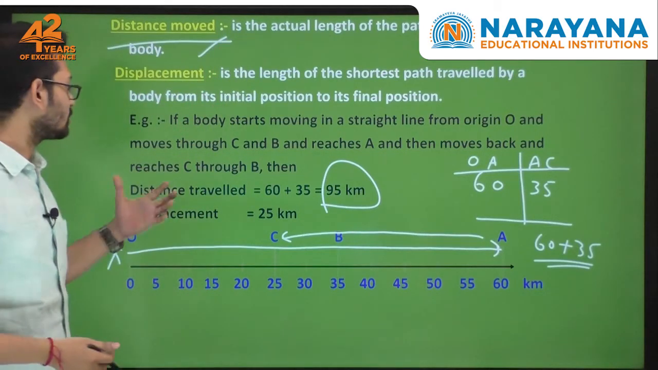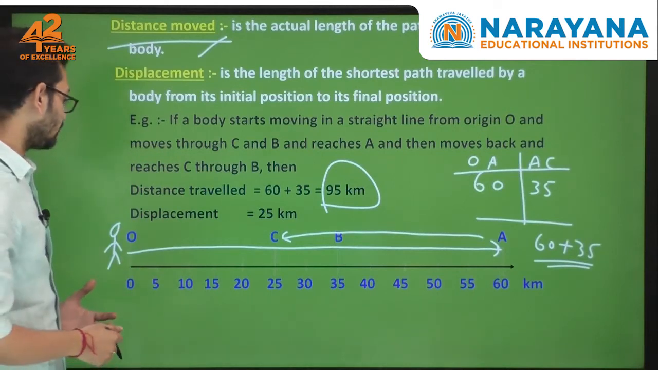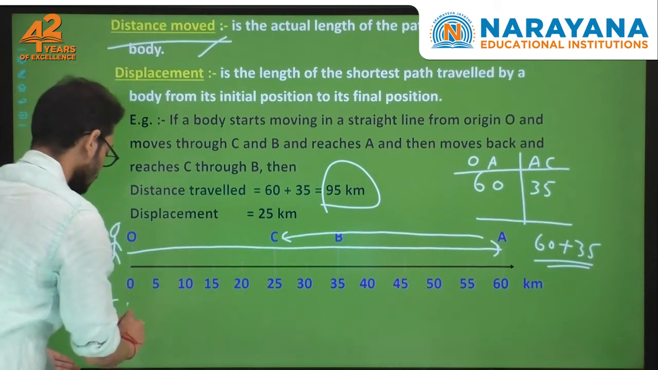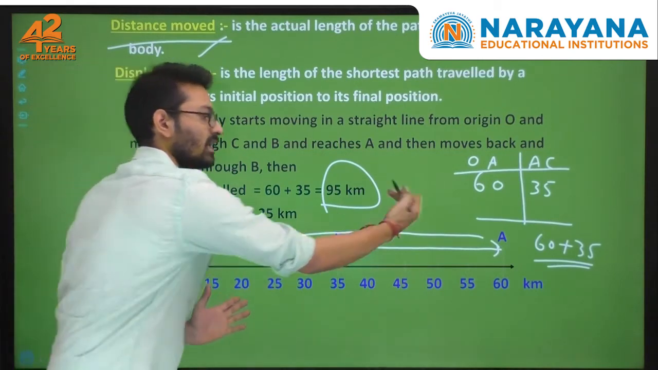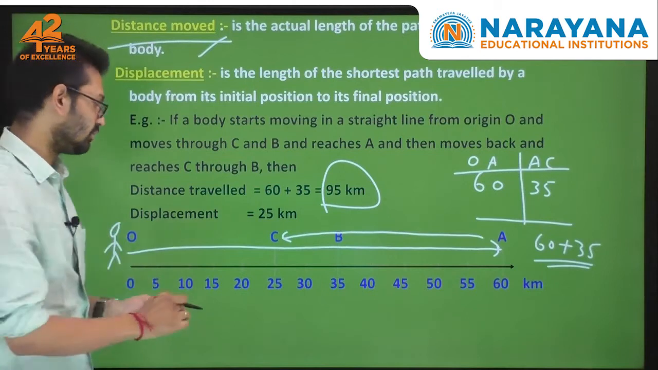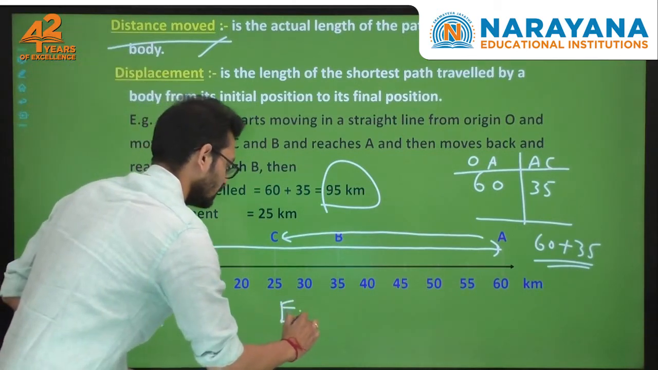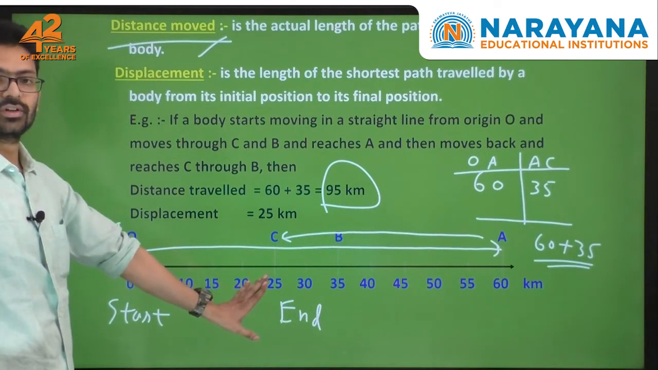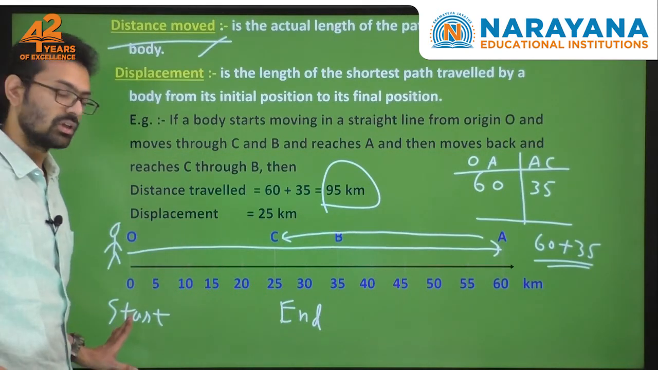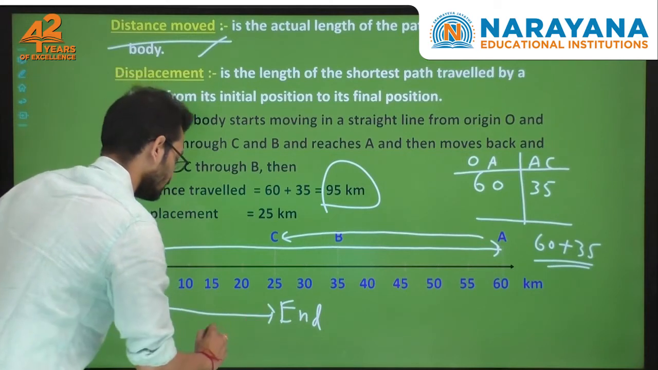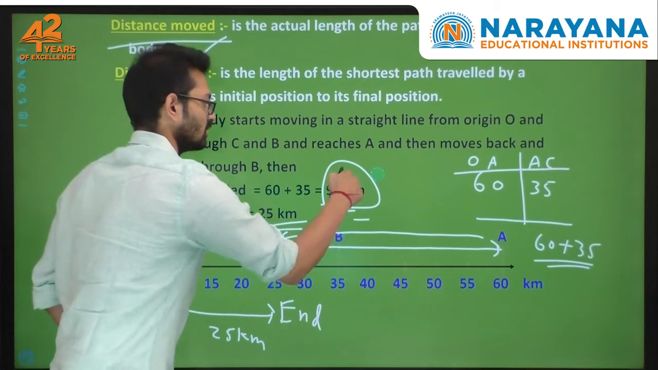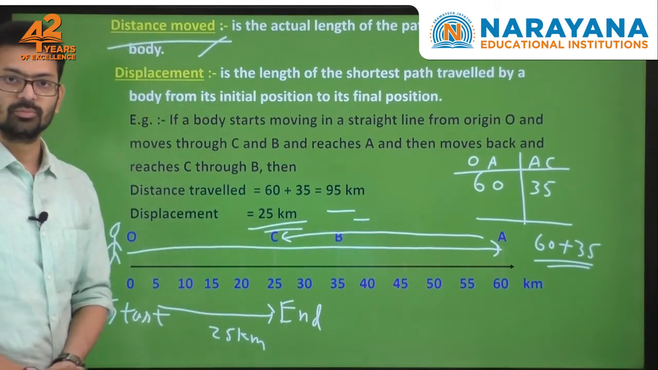Now what about in terms of displacement? Displacement is nothing but where he started and where he ended. I don't bother where he moved forward. I only consider where he started and where he ended. His starting point is at the origin, and his ending point is 25 kilometers away from his starting position. So this is going to be my displacement, which is 25 kilometers. That is what this answer is, and this is what that answer is. I hope you understood the difference between distance and displacement.